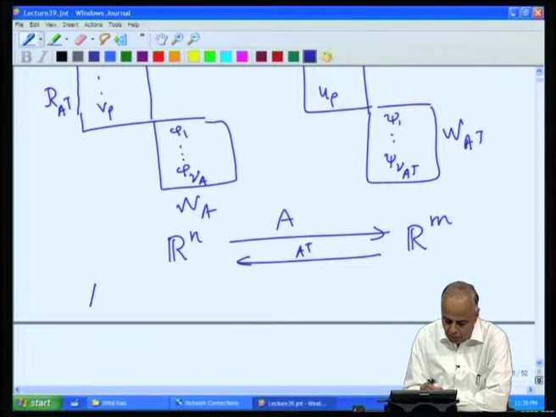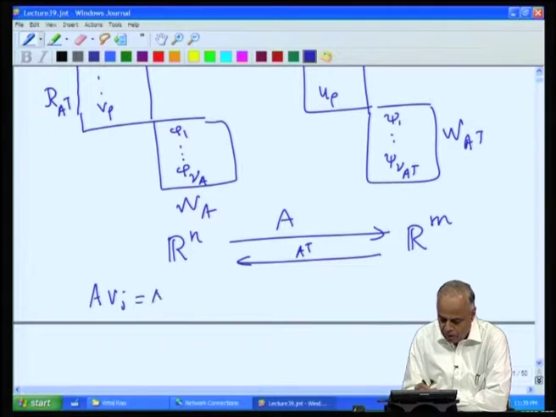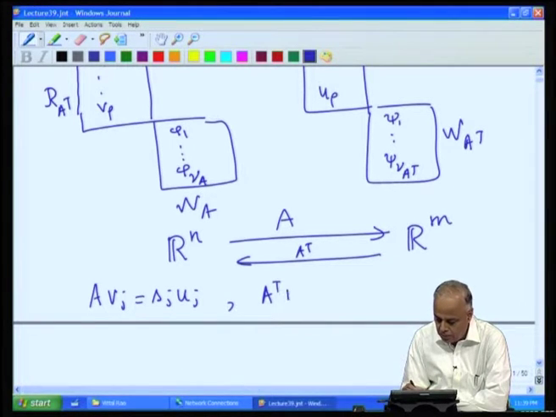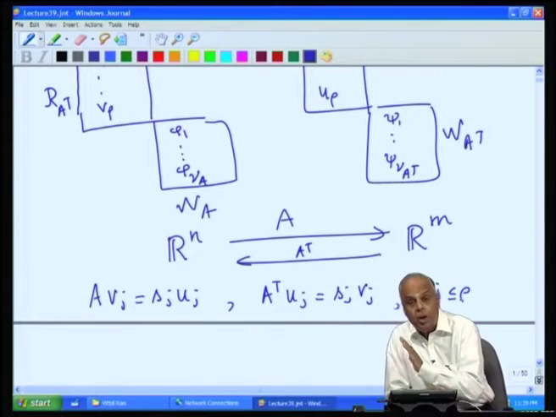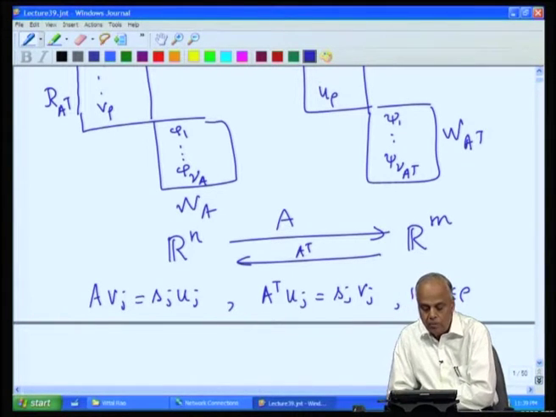The crucial relationships were that A v j equals s j u j and A transpose u j equals s j v j for 1 less than or equal to j less than or equal to rho. This was our fundamental choice of the orthonormal basis.